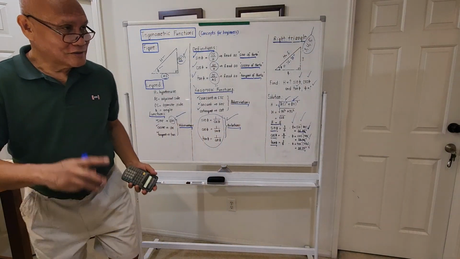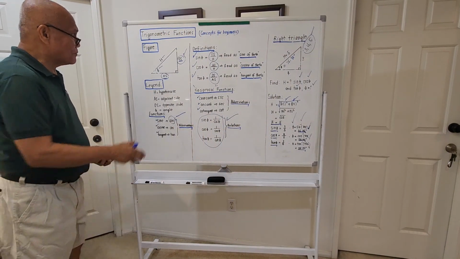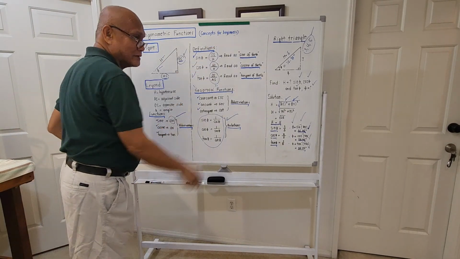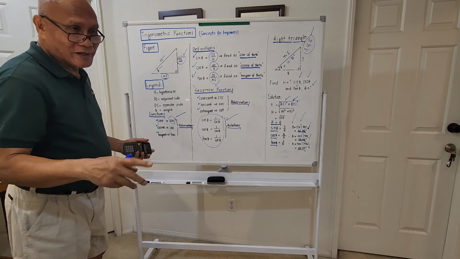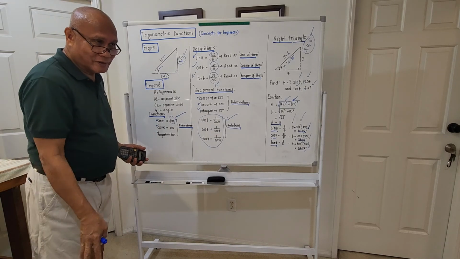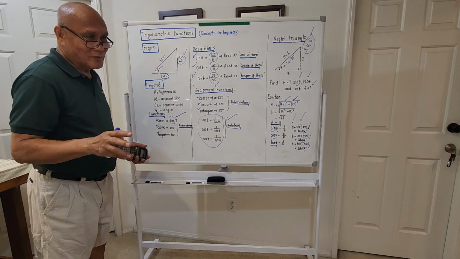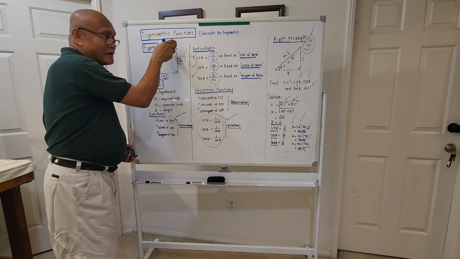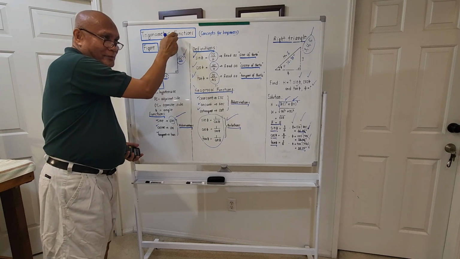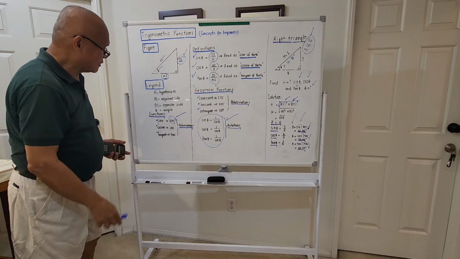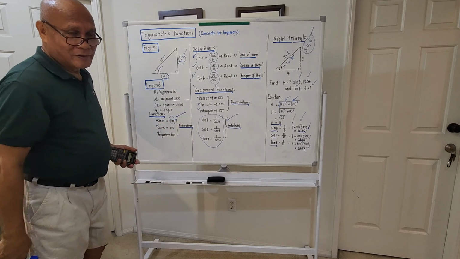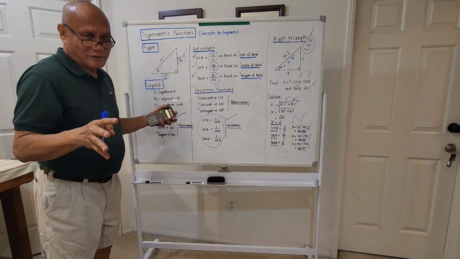Okay, that's it, guys. That's the basic concept of trigonometric functions for those beginners and for those who are not so good in trigonometry. This is one of the foundations of higher mathematics, because without knowing the definition of the trigonometric functions, from sine, cosine up to cotangent, you're gone. This is just basic concept, guys.